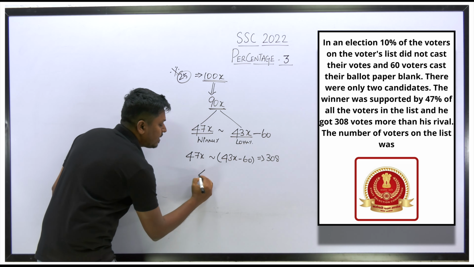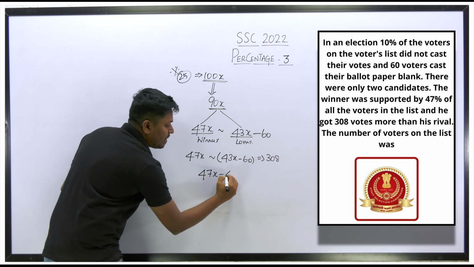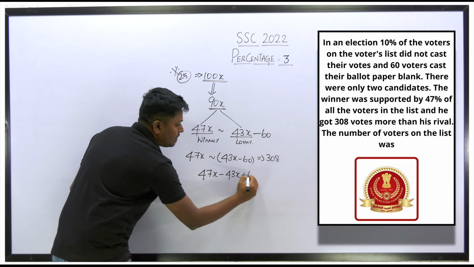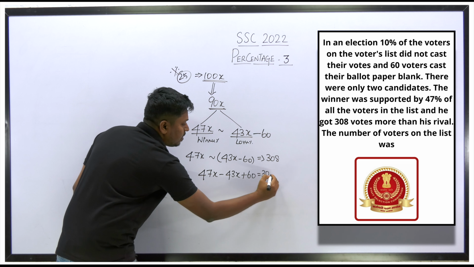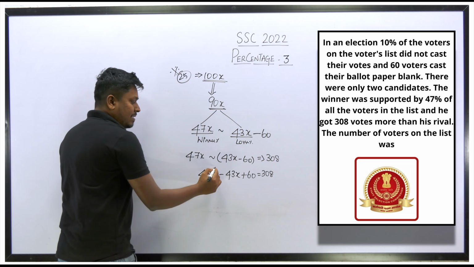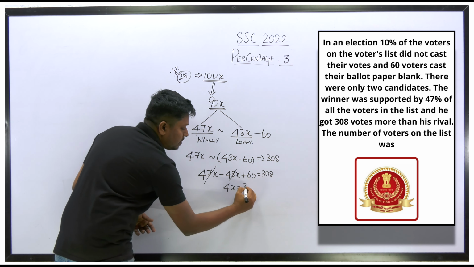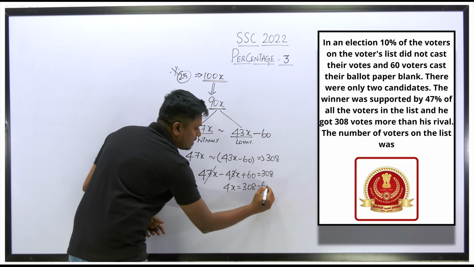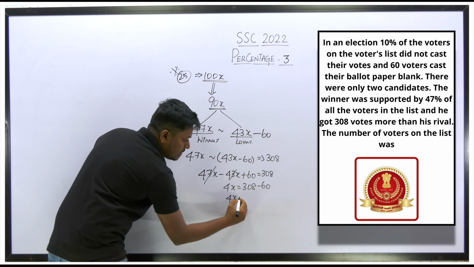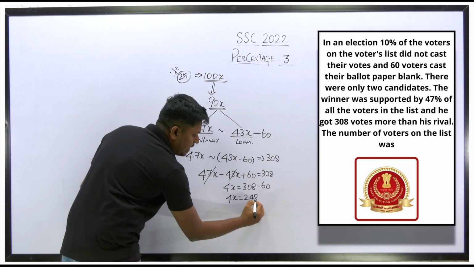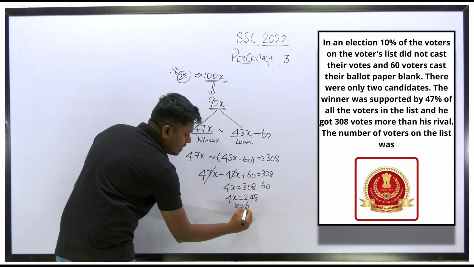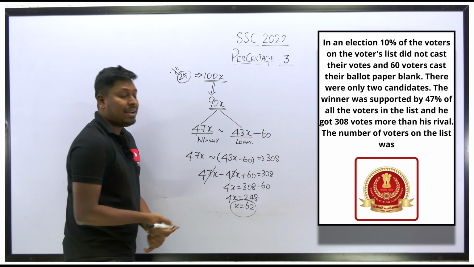So now we can subtract it. 47x minus 43x, plus 60 is equal to 308. So 47x minus 43x will be 4x. So 4x is equal to 308 minus 60. So 4x is equal to 248. So x is equal to 62. So 62 will be the value of x.